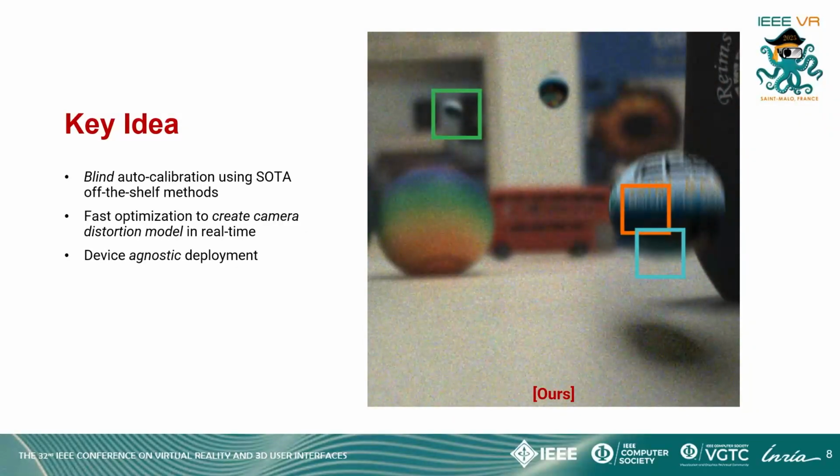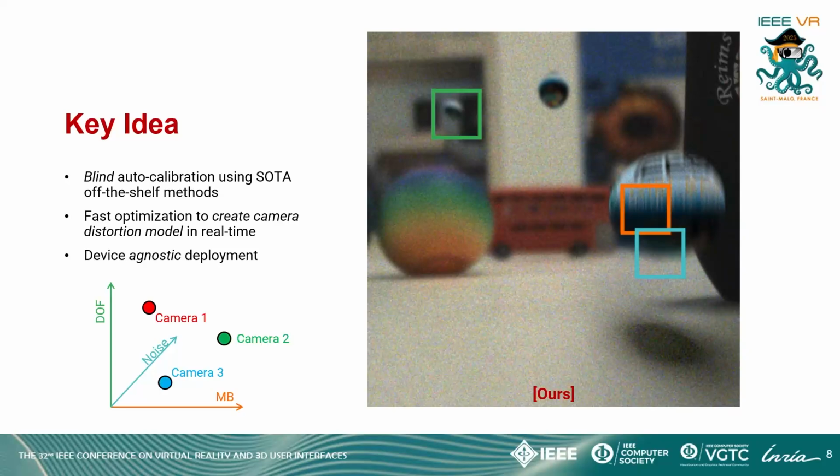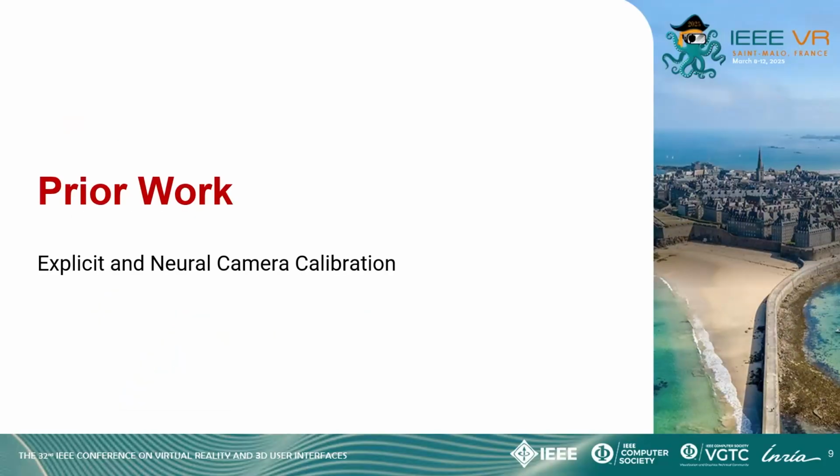As can be seen from this frame, we have introduced the right amount of noise, motion blur, and defocus blur over the virtual balls to make it seem like they belong in the scene. Our model is device agnostic too, since all we need is an image from the device to recover the distortion model. This image can be a result of single camera capture or fused multiple camera captures. The capture device is represented in this distortion space without the need for any camera information or known calibration targets placed in the scene.